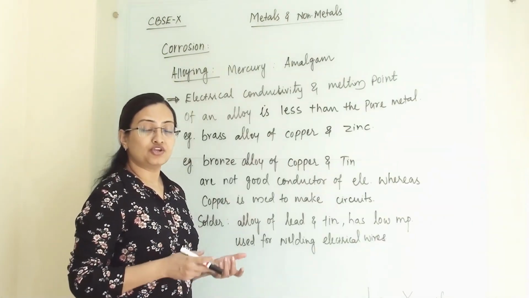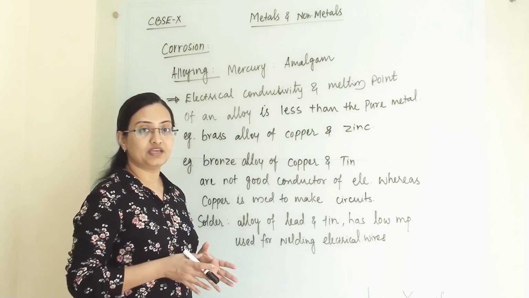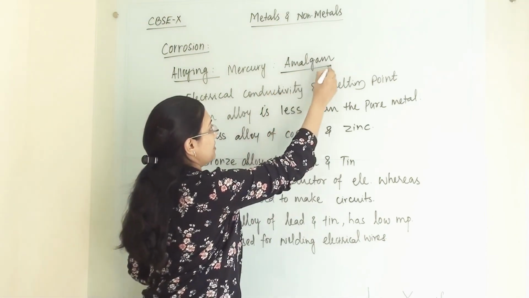When we take mercury as a base metal and make an alloy, it is known as amalgam.